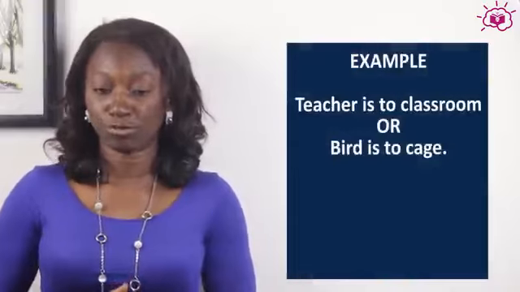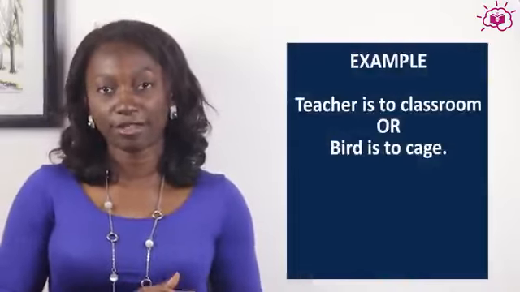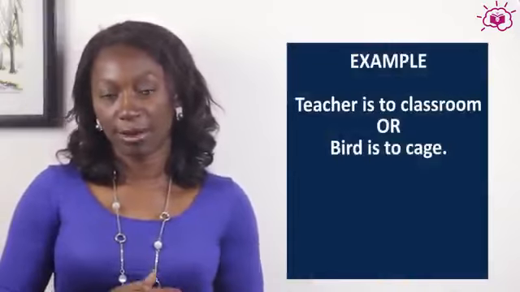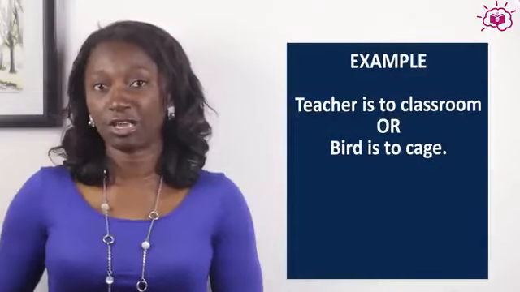Then the last example under functional relationship shows where someone belongs or the work that they do or how they function in society. For example, teacher is to classroom or bird is to cage. A teacher works in a classroom and a bird belongs in a cage. That shows the function. Next, we will talk about other types of relationships.